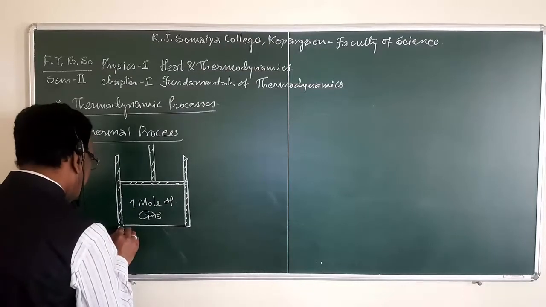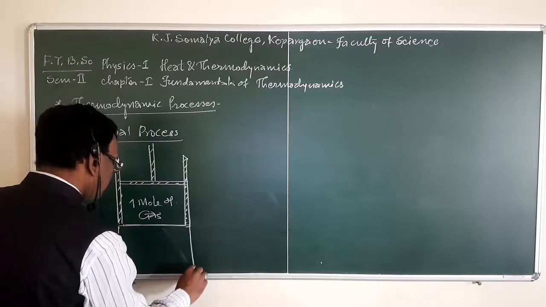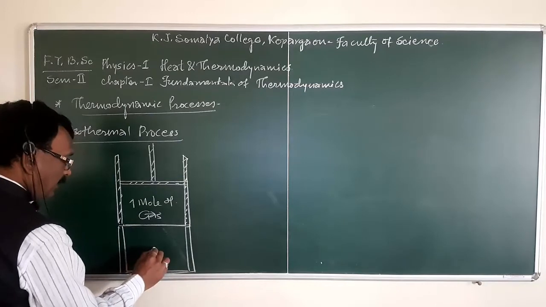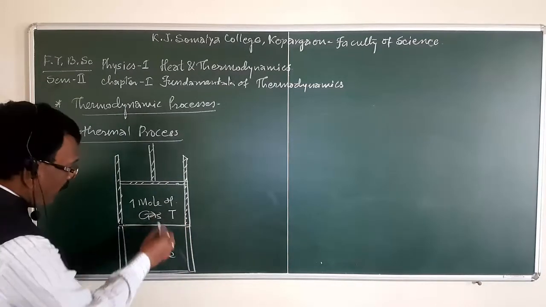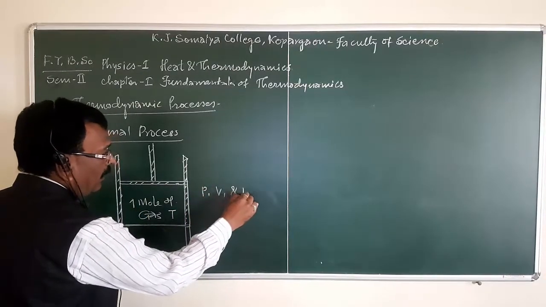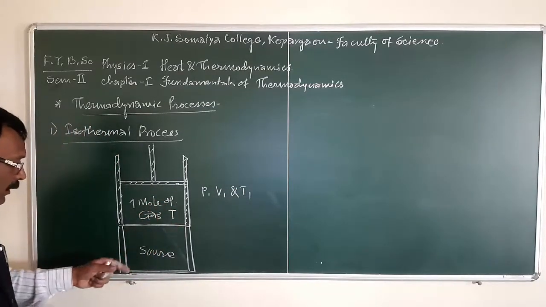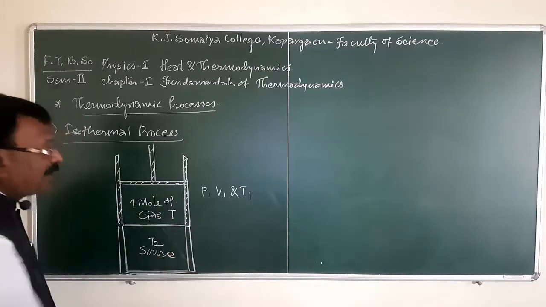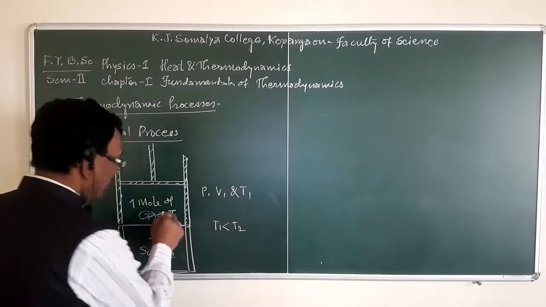And when we keep this system on a source of heat, remember that P1, V1 and T1 are the parameters of the system and the temperature of the source is T2. Here T1 is less than T2.